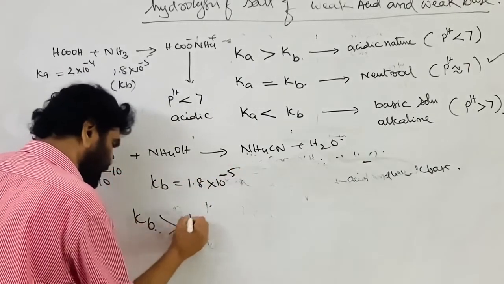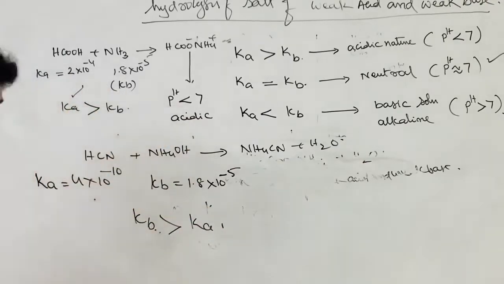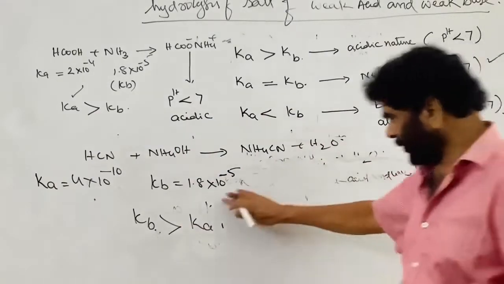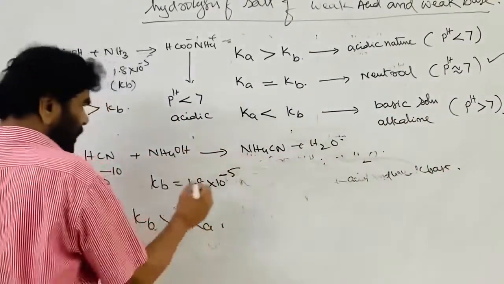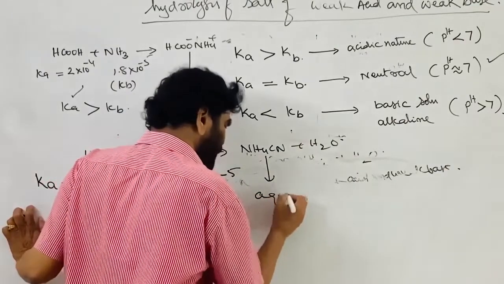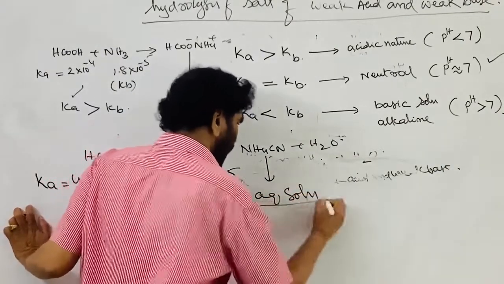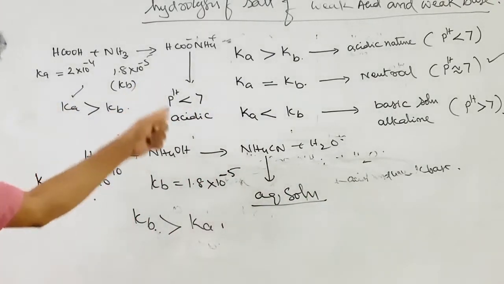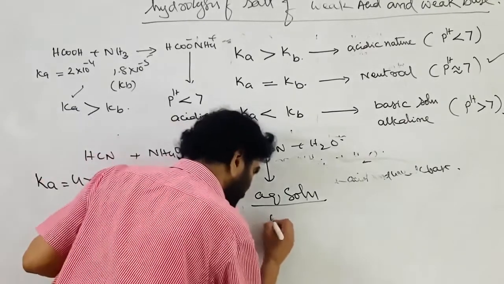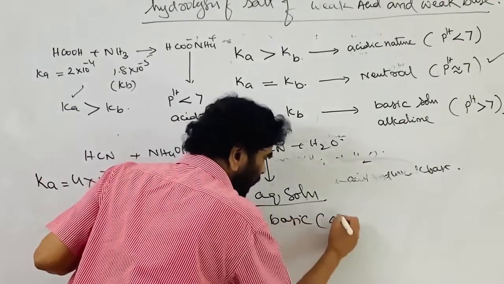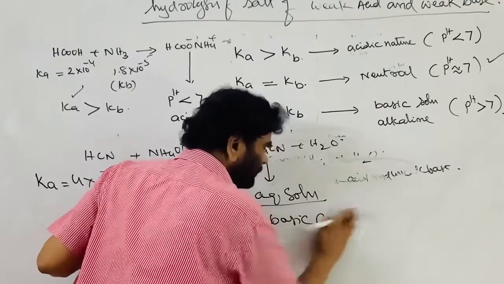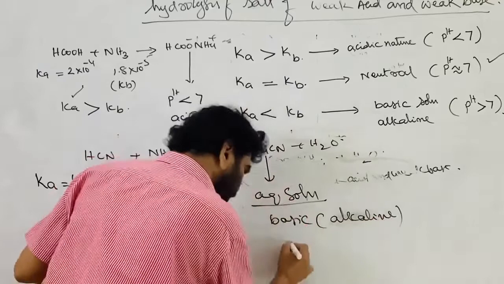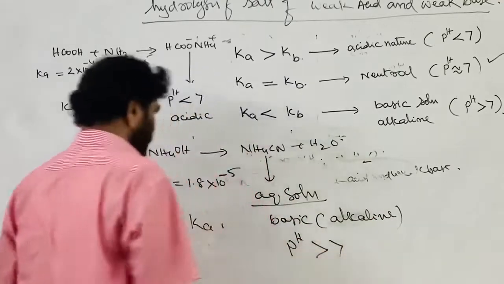Kb is greater than Ka many times, nearly 10 to the power of 4 or 5 times greater. Therefore, Kb is greater. So the aqueous solution of ammonium cyanide has what property? It has a basic property, basic, alkaline. Alkaline solution, pH is greater than 7.